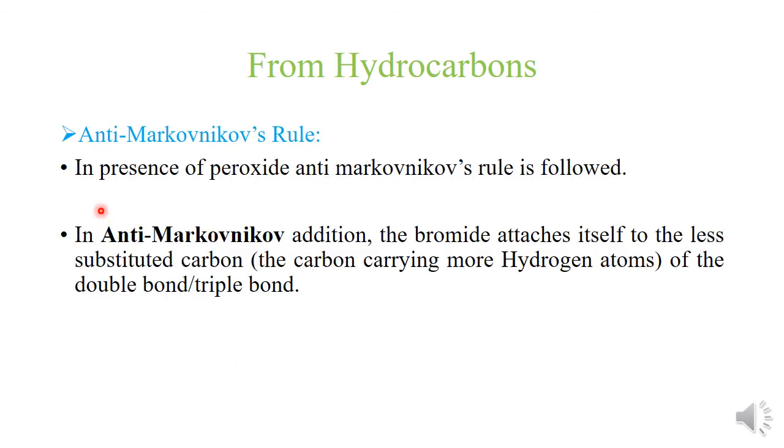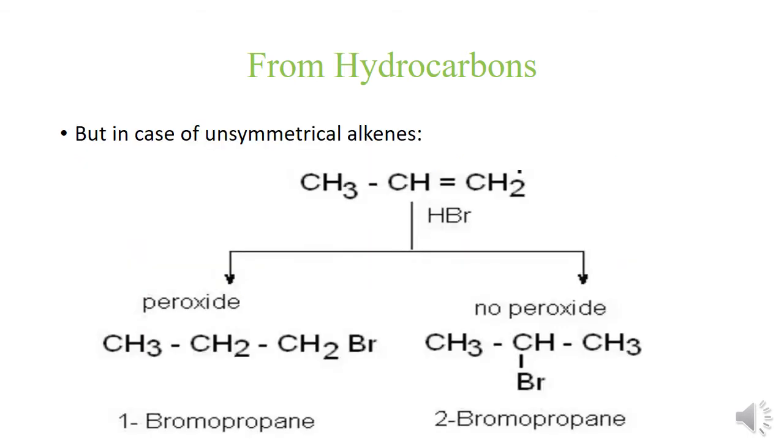Here, anti-Markovnikov's rule is followed, which is opposite to that of Markovnikov's rule, which states that the bromide ion attaches itself to the less substituted carbon, that is the carbon carrying more hydrogen atoms of the double bond or the triple bond. That is कि peroxide की presence में क्या होगा, जो negative part होगा वो हमेशा कहाँ पे add होगा, to the carbon of the double bond which is having the more number of hydrogens. So that's why in this case 1-bromopropane is obtained as a major product.